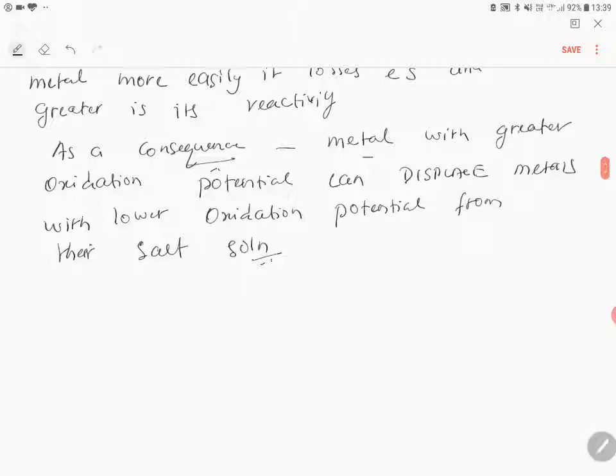So for instance, the oxidation potentials of the following metals are in decreasing order, where magnesium has the large oxidation potential.